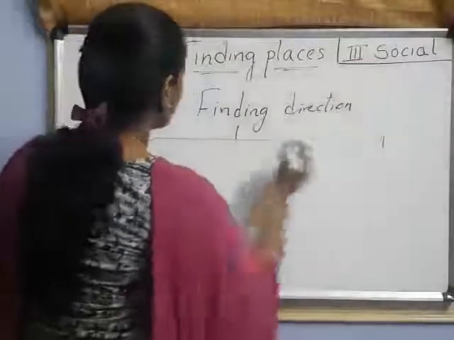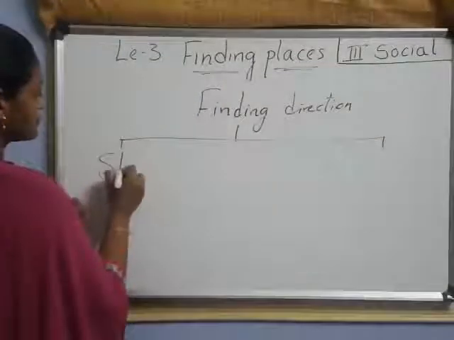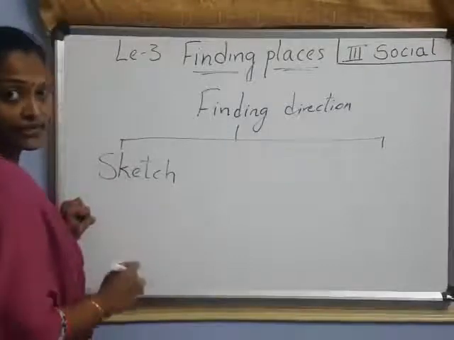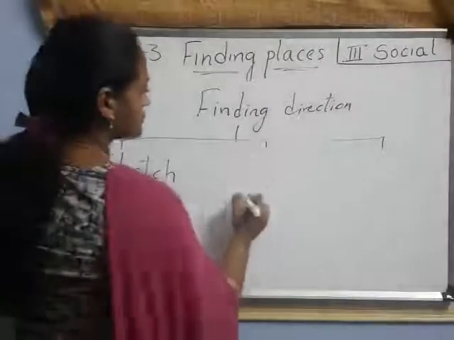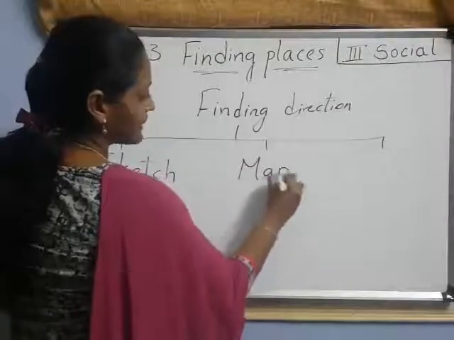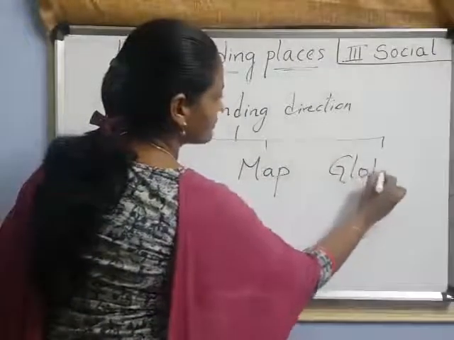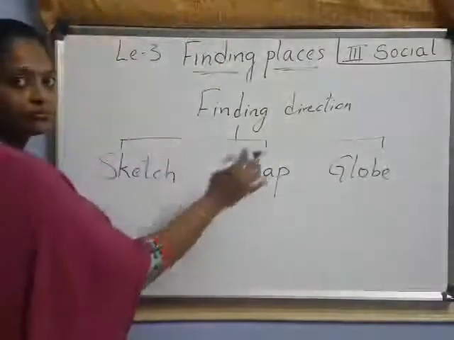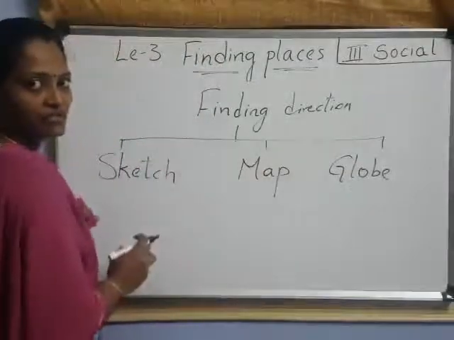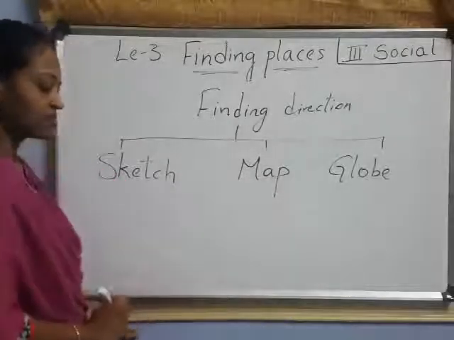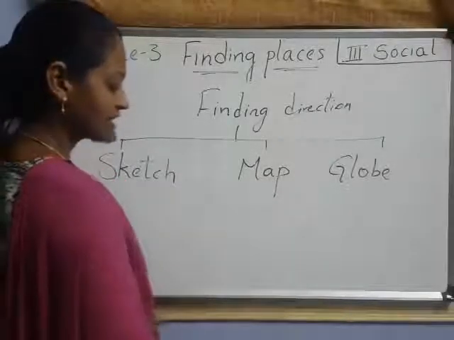First, through a sketch, we can locate a particular place. Second, by using a map, and third, by using a globe. I will tell you in detail about each one in today's class. Now, the first one: sketch. What is a sketch?